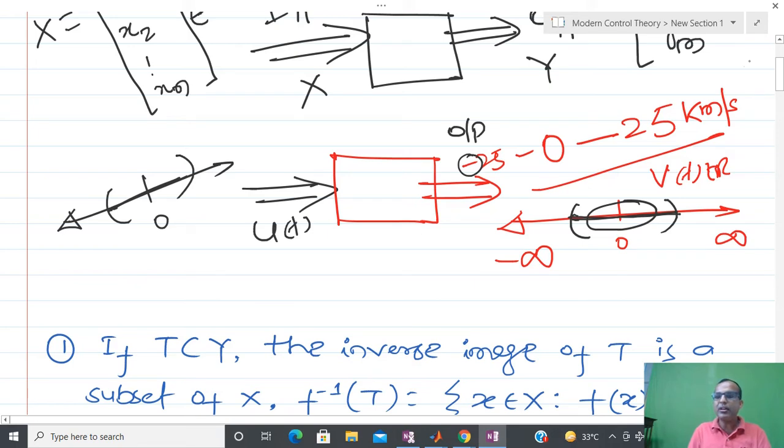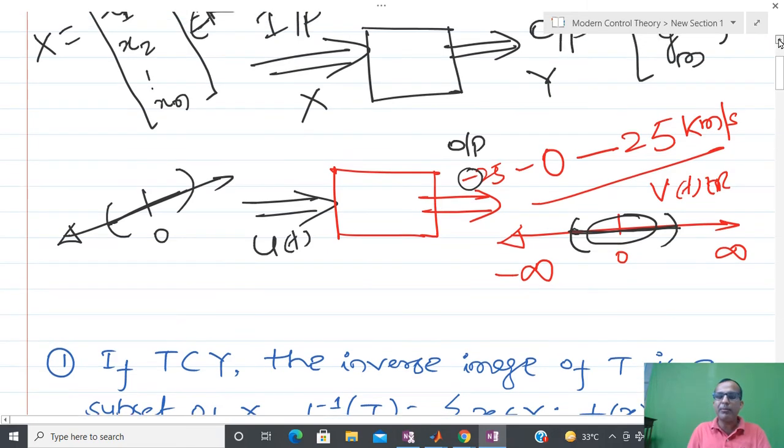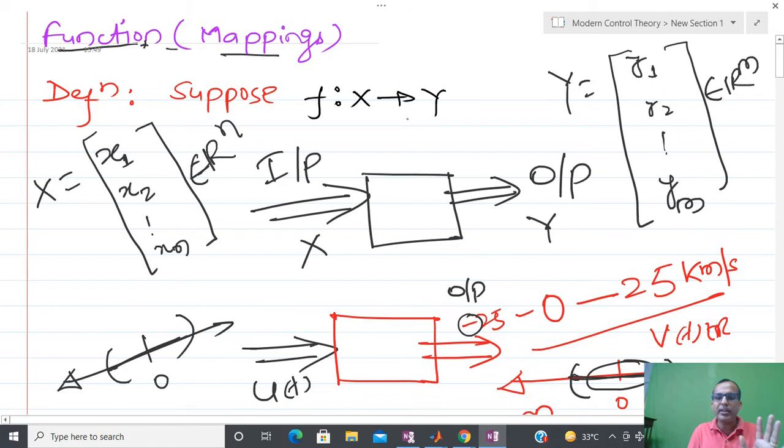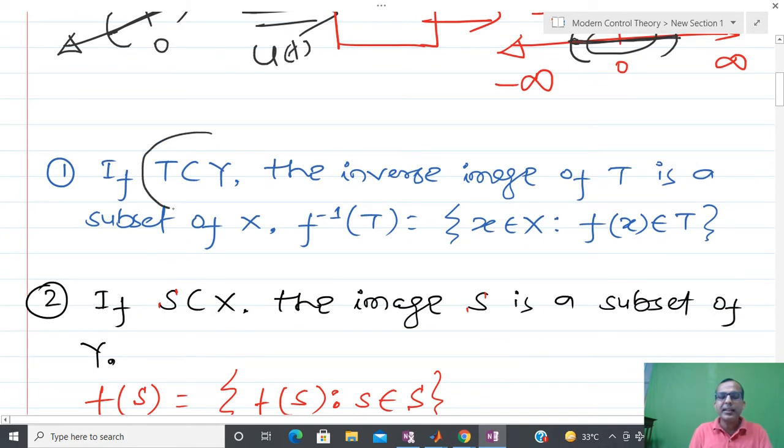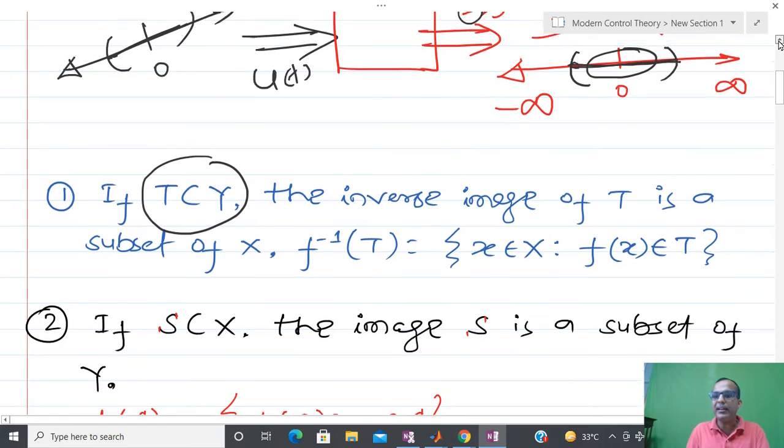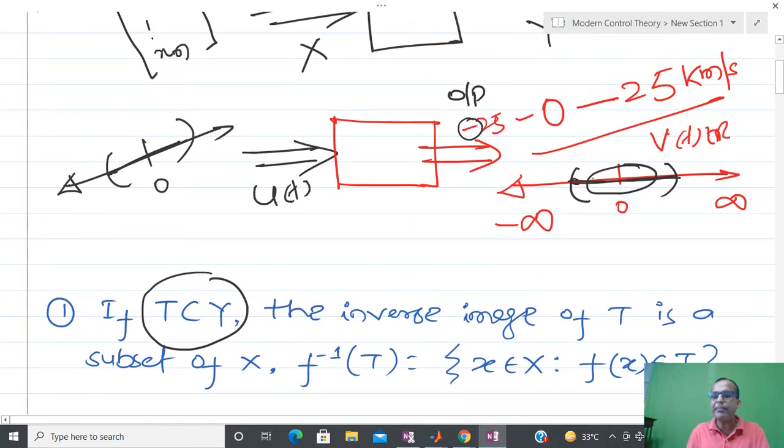Due to that reason, now you try to come back to our original system. I am going to write it in a more explicit way. I have defined a function, and this is my input data and this is my output data. So x is input and y is output. But in the original story, T is actually a subset of Y. In this particular example, I am maintaining my velocity between minus 25 to 25.